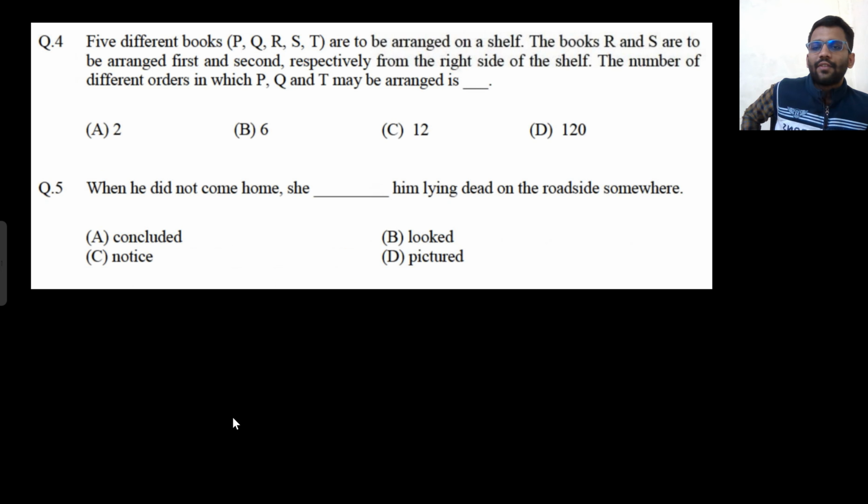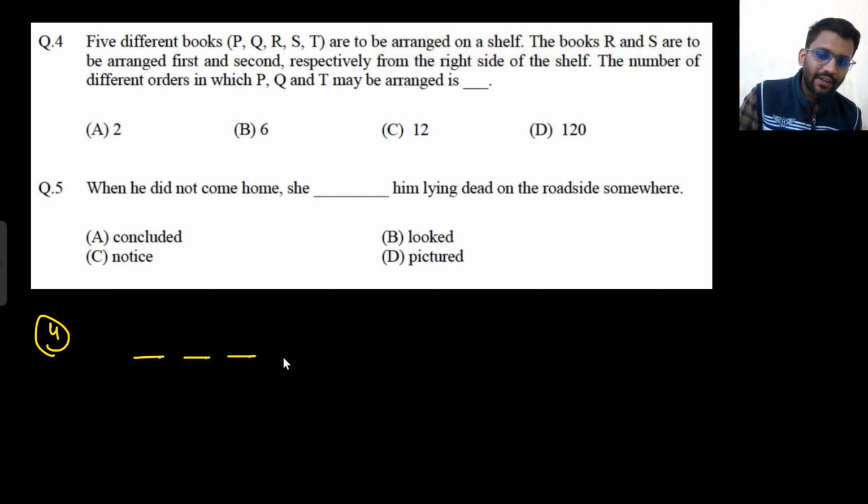Let's see this question. 5 different books P, Q, R, S, T are to be arranged on a shelf. The books R and S are to be arranged first and second respectively from the right side of the shelf. Fourth we are doing. So this is the shelf, let's assume. So there are 5 spaces. So they are saying that R and S are to be arranged first and second respectively from the right side of the shelf. So position of R is fixed, position of S is fixed. That's it. Position of both of them is fixed.